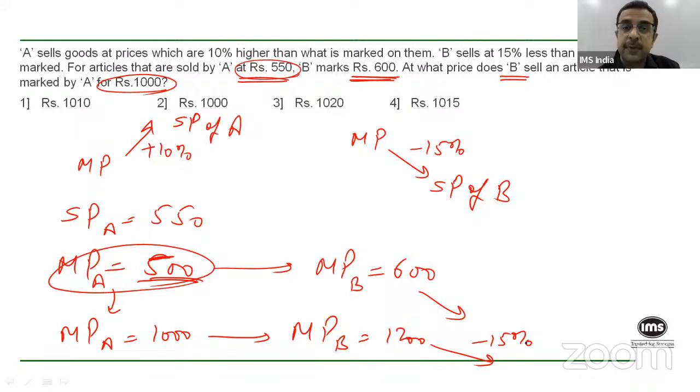What is 15% of 1200? Now, 10% of 1200 is 120. So 5% will be half of that, it is 60. So 15% will be 120 plus 60, 180. So from 1200, you have to remove 180, right? And when you remove 180, you will come to 1020, right? So B sells those items at 1020. That is the third option.